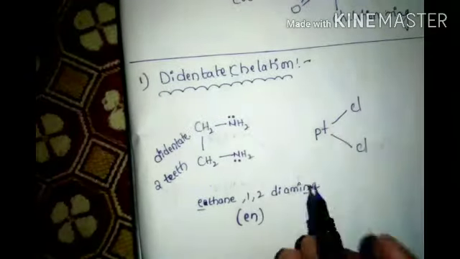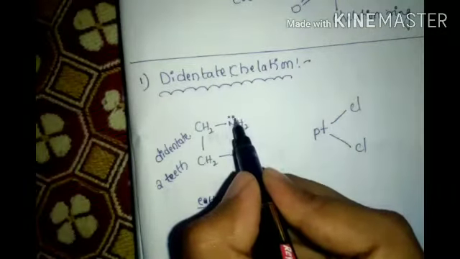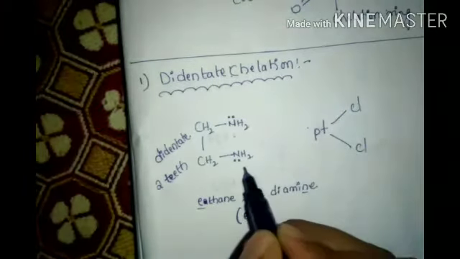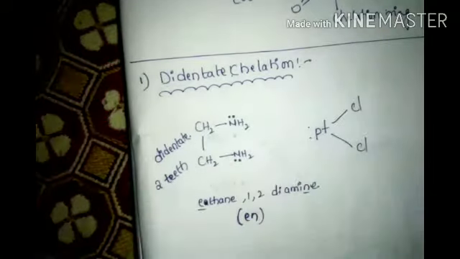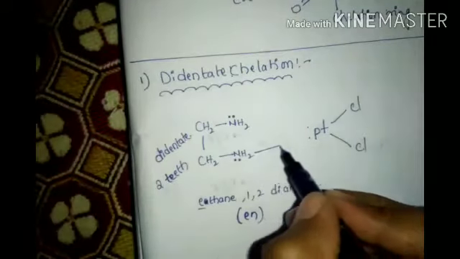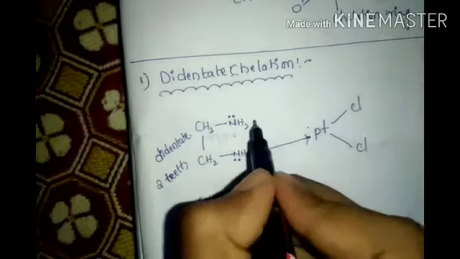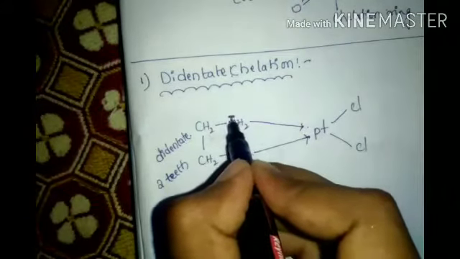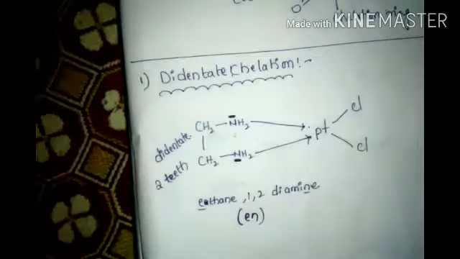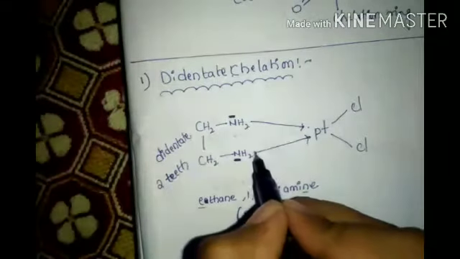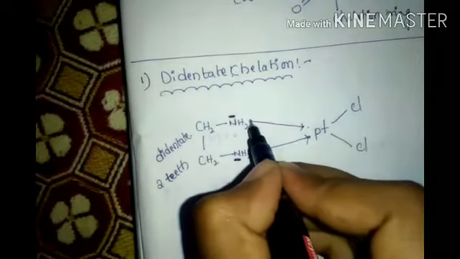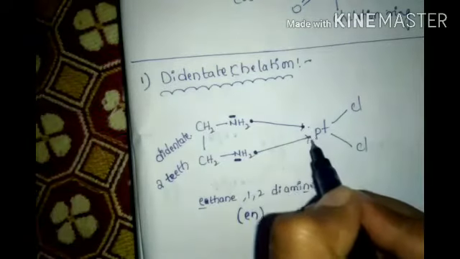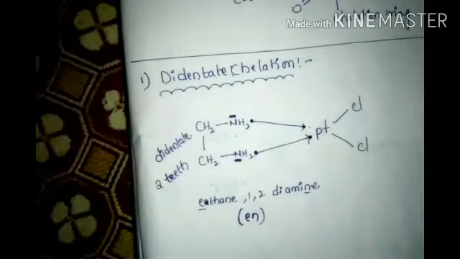Now here this electron is coming to here, and this electron will come to here. The formation of a coordination bond. Now remove this 2. Now here one electron, here one electron, here one electron, here one electron.